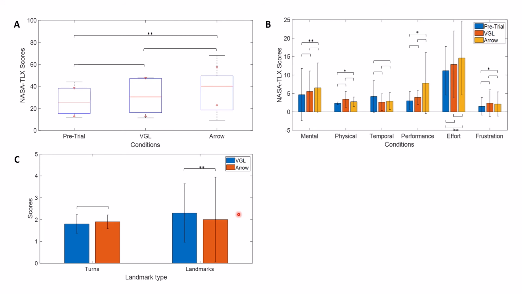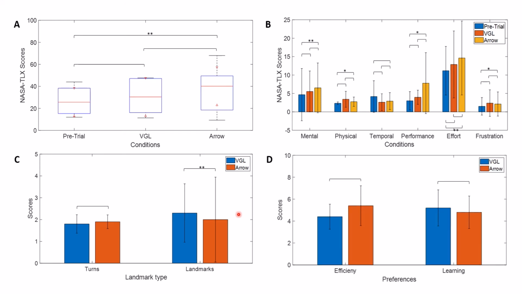Lastly, we also asked for their preference and feedback on VGL and the arrow. Of course, in terms of efficiency, directional arrows are better as per the participants, but in terms of learning, they think that VGL is much better for learning about the environment.